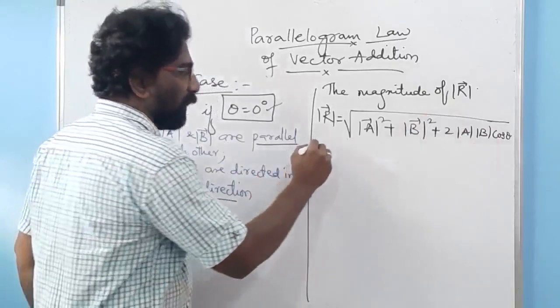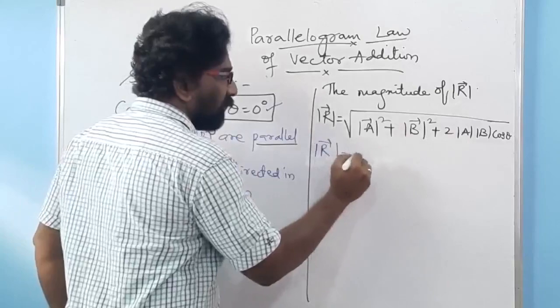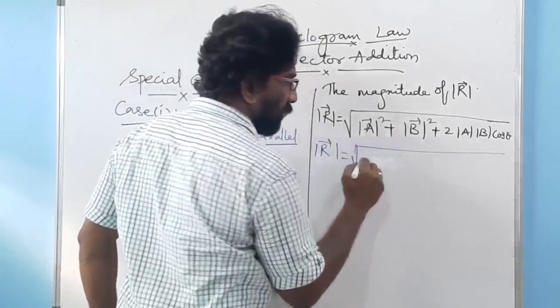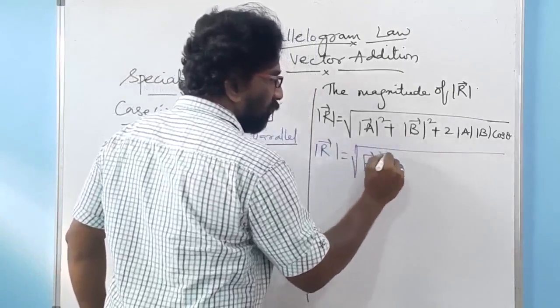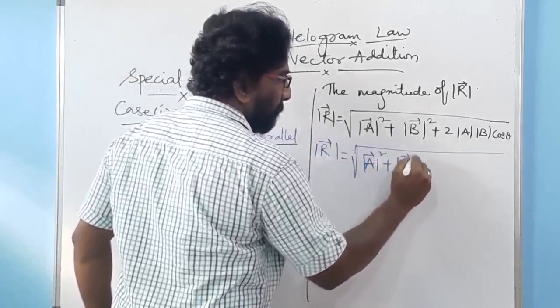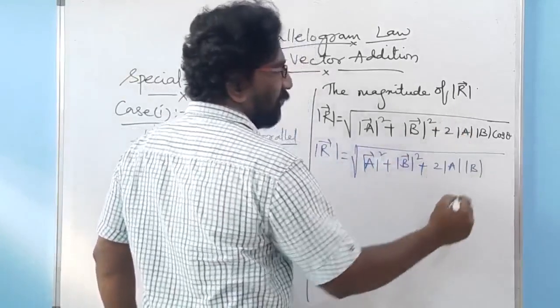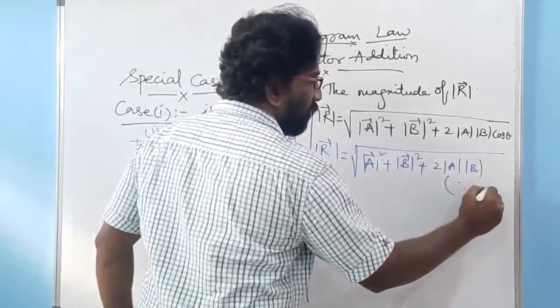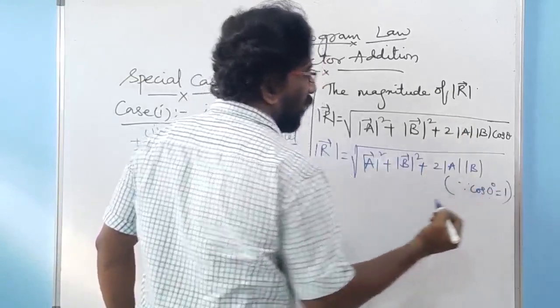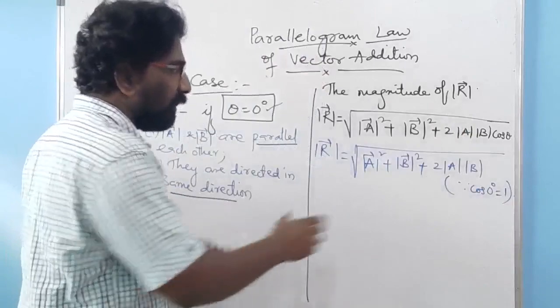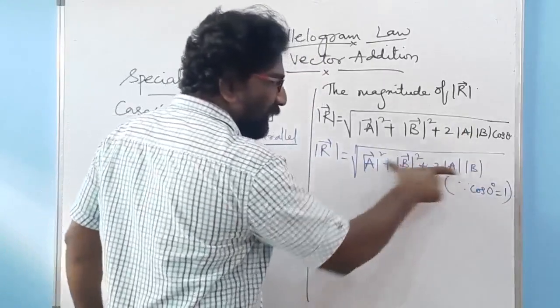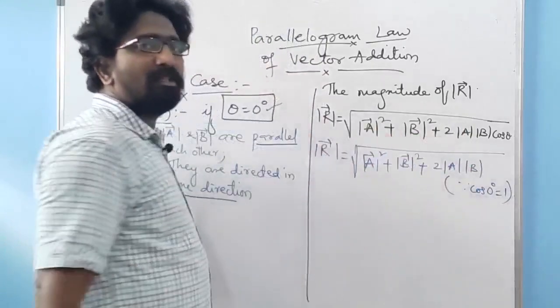So let us apply this one. Since cos of 0 degrees equal to 1, if you see this one, it is nothing else but the formula for A plus B whole square.